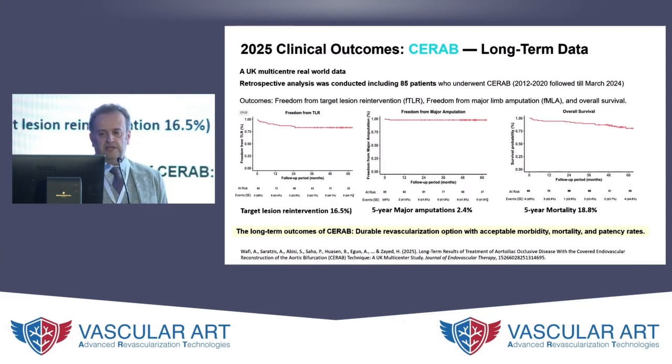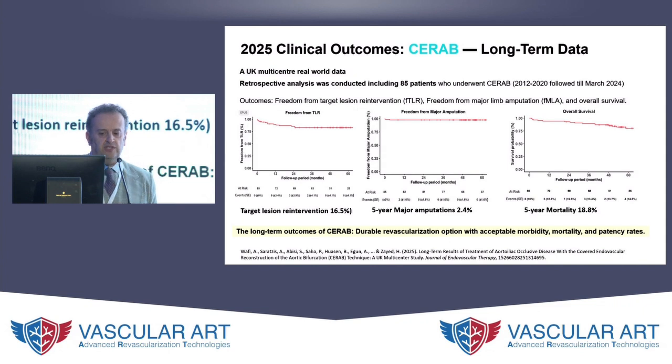I think it was something like 117 or so initially, but those who were excluded included the ones from one center and then a number of other patients who were excluded without full data sets. But nonetheless, we have 85 patients that you could identify and follow up their data for at least 5 years. And what we're looking at here is the freedom from target lesion reintervention as a primary outcome measure.